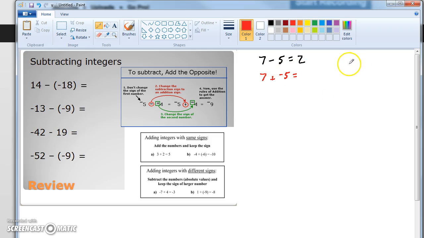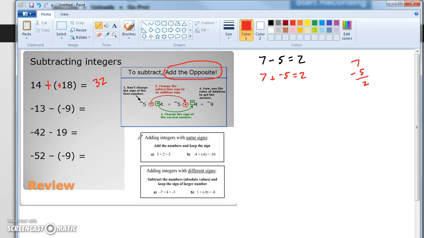Okay, because we know I subtract them. 7 minus 5 is 2. The bigger number is positive, so it's a positive 2. That seems like a lot of extra work when I'm just going 7 minus 5. But what I want you to see is that you're going to add the opposite. You're actually going to change the sign of the second one. So let's start with this first problem. 14, I'm going to change it to addition, and it was a negative 18. Now it's going to be a positive 18. So now I just have 18 plus 14. So 18 plus 14 is, I believe, 32.